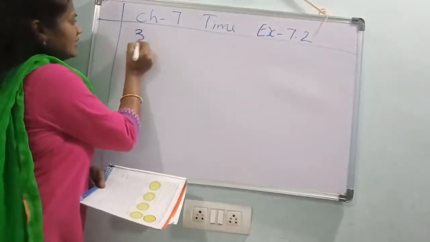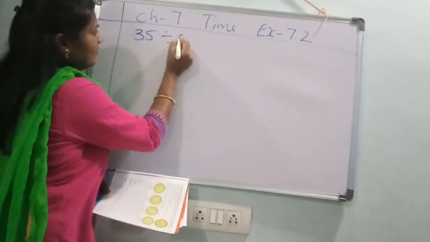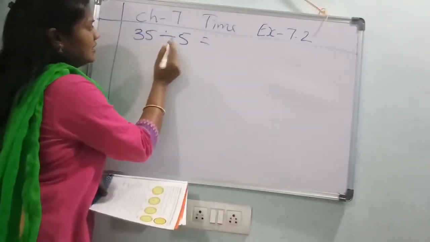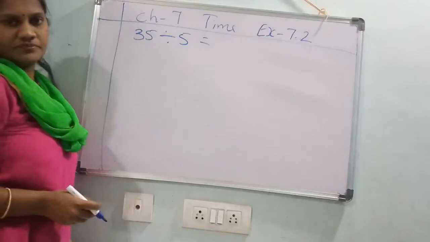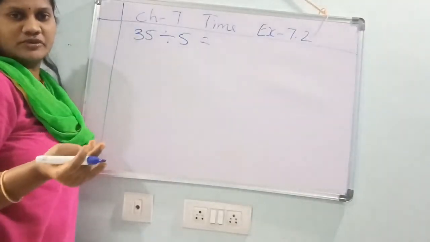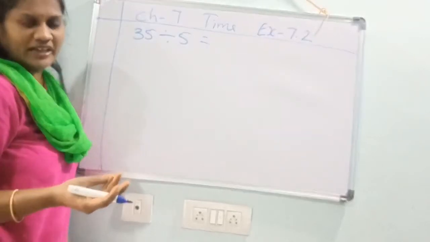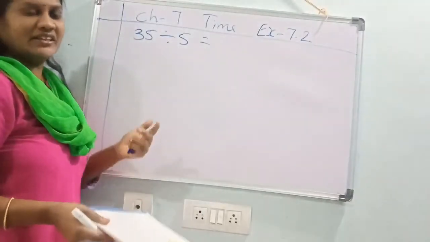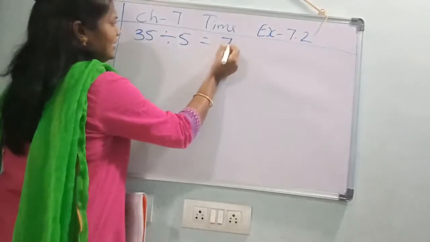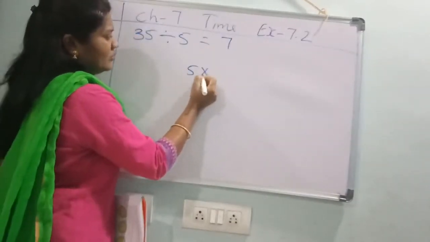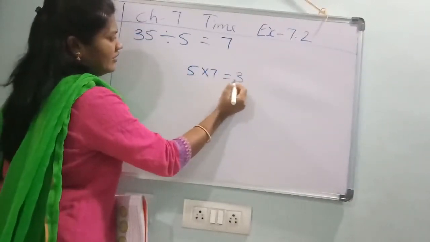See, 35 divided by 5. Yes. 5 ones are, tell me. 5 ones are 5, 5 twos are 10, 5 threes are 15, 5 fours are 20, 5 fives are 25, 5 sixes are 30, 5 sevens are 35. Yes. 5 into 7, 35 will come.